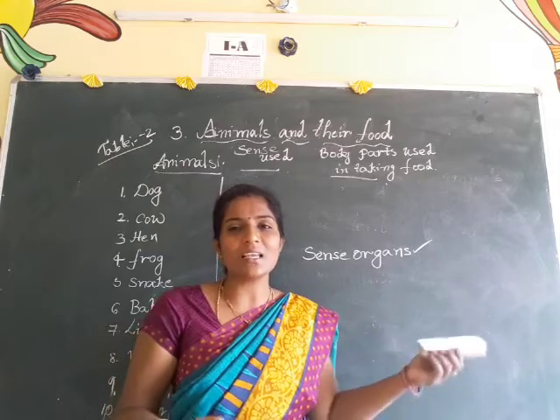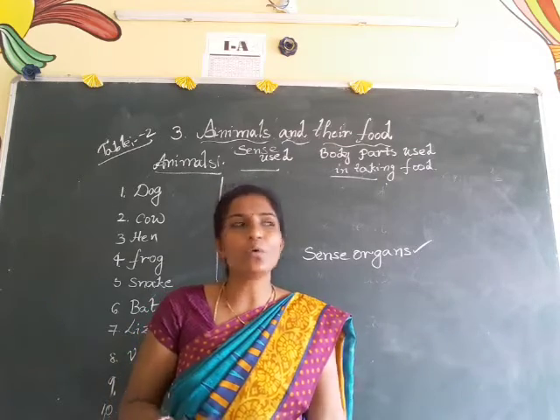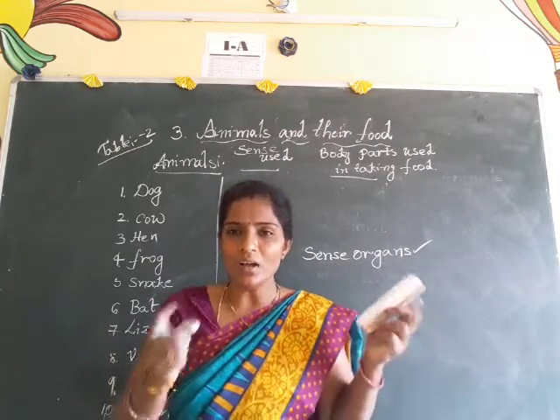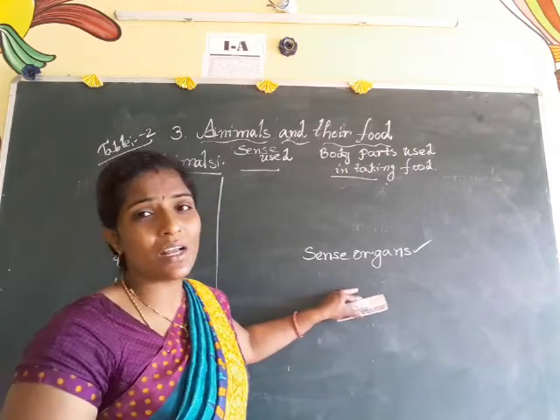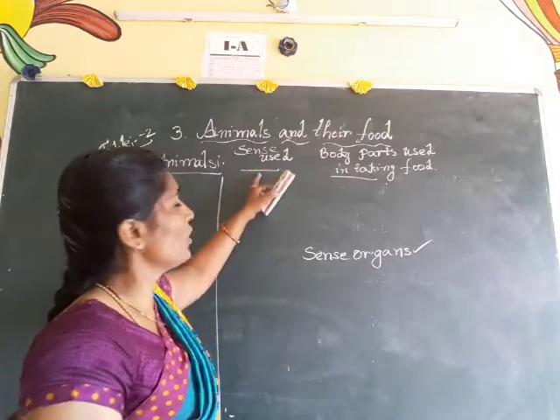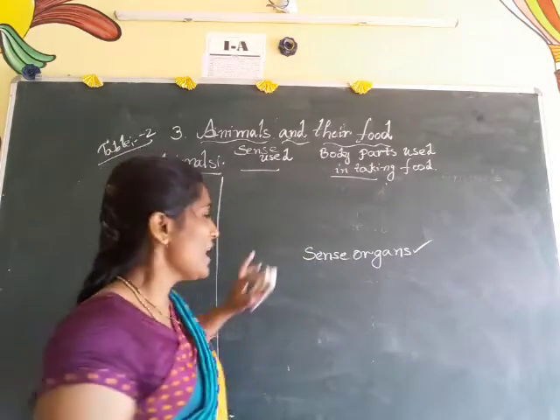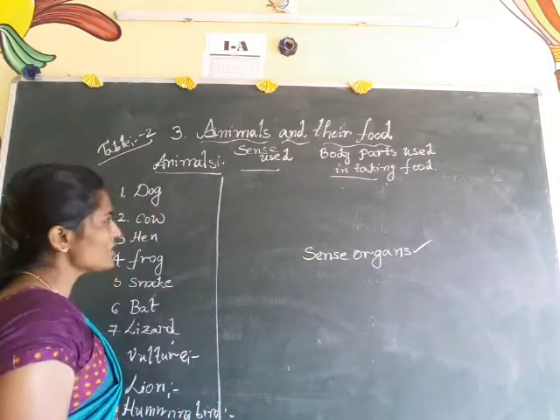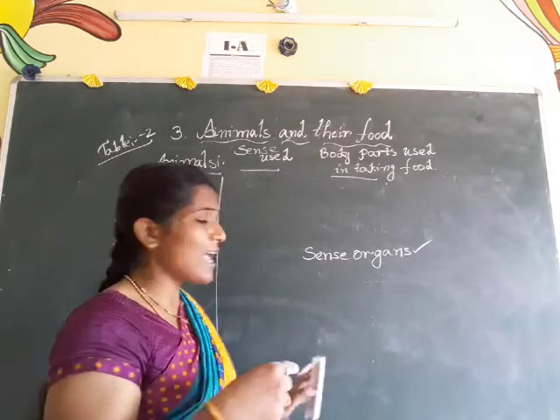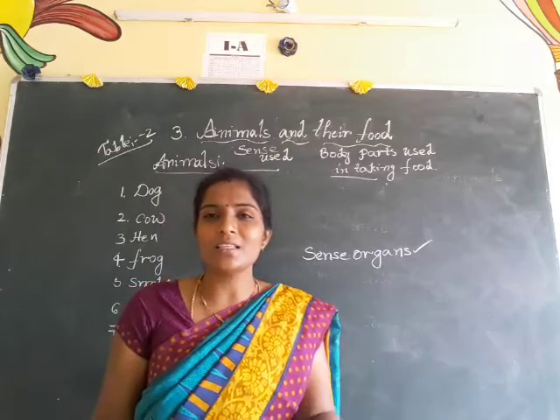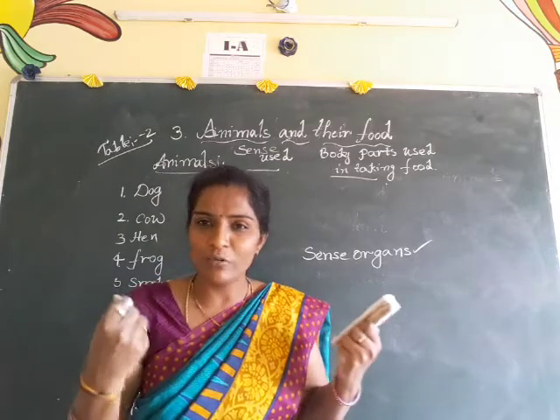With these senses and sense organs, we can know what is going on in our surroundings. Like that, these animals also use their senses while taking their food.